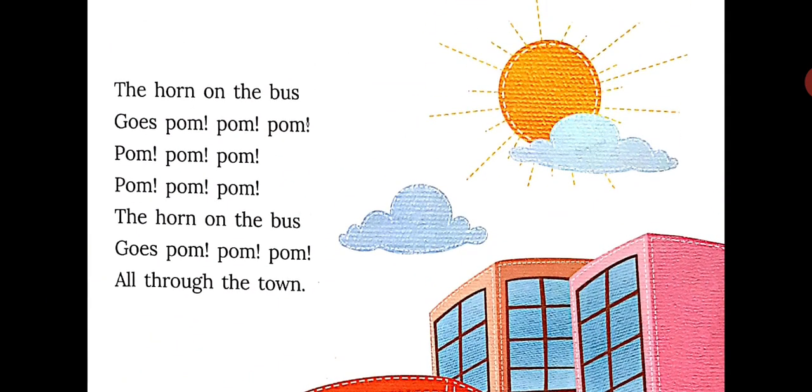Let's read it. The horn on the bus goes pom pom pom, pom pom pom, pom pom pom. The horn on the bus goes pom pom pom all through the town. So children, in this second stanza, it is clear that the poet describes the sound produced by the horn, that is pom pom. So the bus is moving here and there all through the town, beeping the horns.